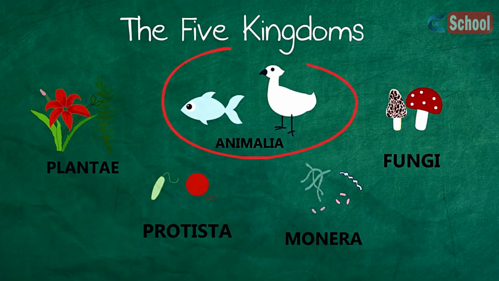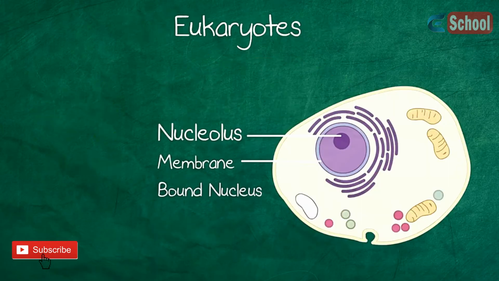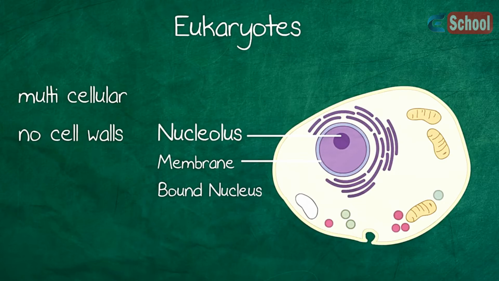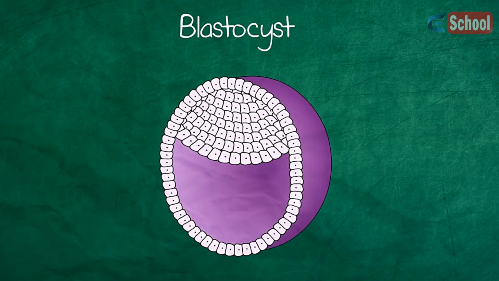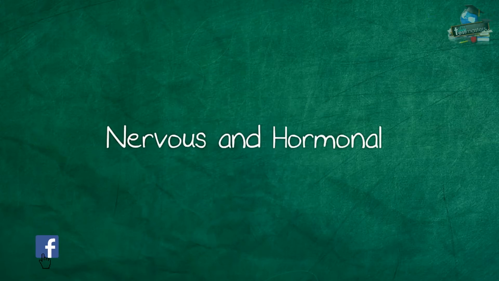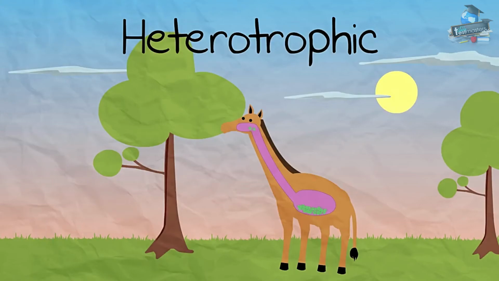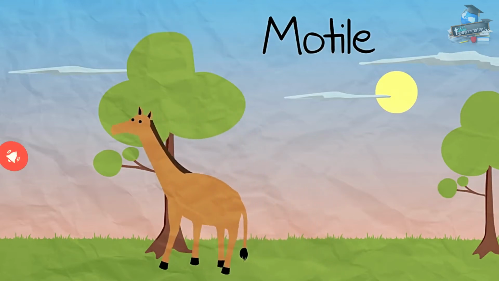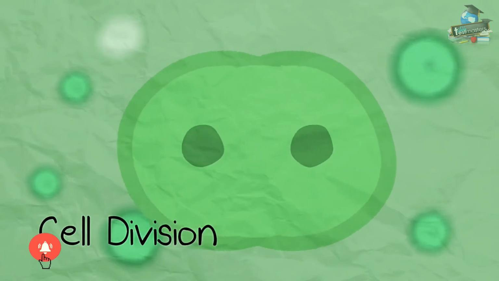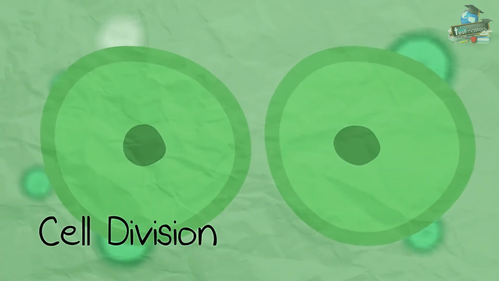Starting with animals, also known as animalia. They are eukaryotic, multicellular, and have no cell walls. They develop from blastocyst, which is part of the embryo development. They have both nervous and hormonal control systems. They are heterotrophic, which means they eat stuff and have a digestive system. They are motile, which means they move. Cell division enables growth. This happens in the tissue.